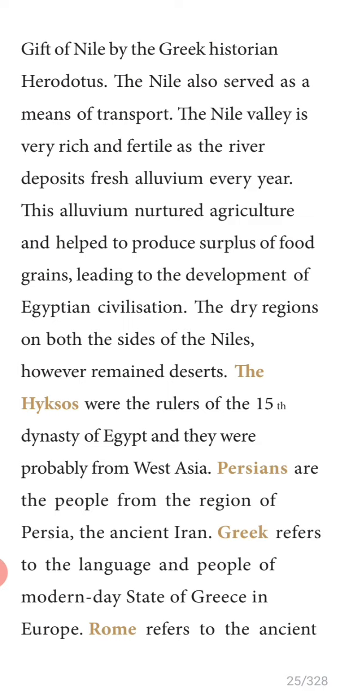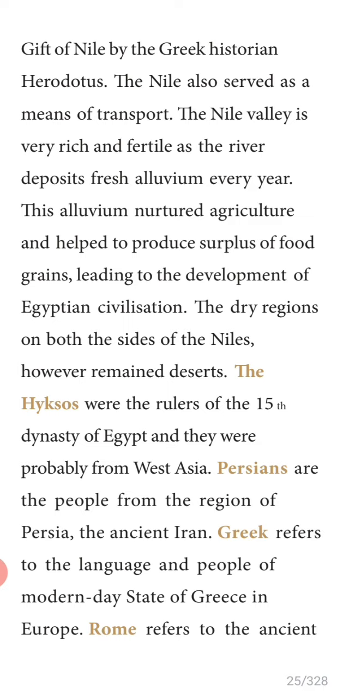Next, Persians are the people from the region of Persia. What do you mean by Persia? Mesopotamian region. Mesopotamia, where is it? It is in the surroundings of Iran, Iraq, Saudi Arabia. All these areas are called Persia.